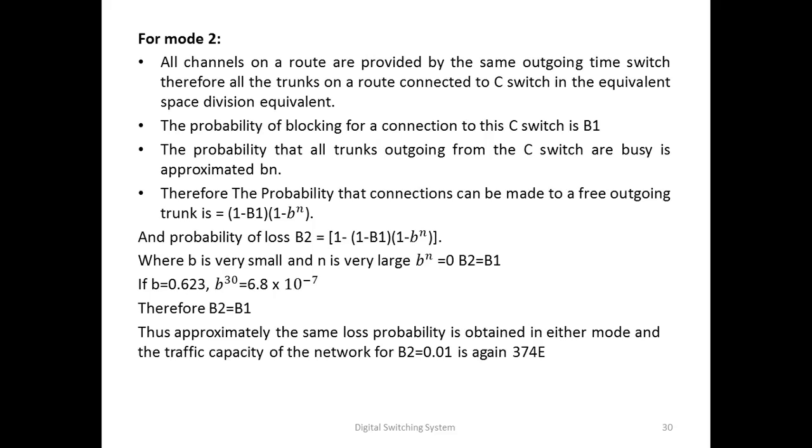Now in our example, if B equal to 0.623, what we have calculated here, raised to 30 is equal to 6.8 into 10 raised to minus 7, which is very small and nearly taken as 0. Therefore B2 is equal to B1. Thus approximately the same loss probability is obtained in either mode 1 and 2, and the traffic capacity of the network for B2 equal to 0.01 is again 374 erlangs.